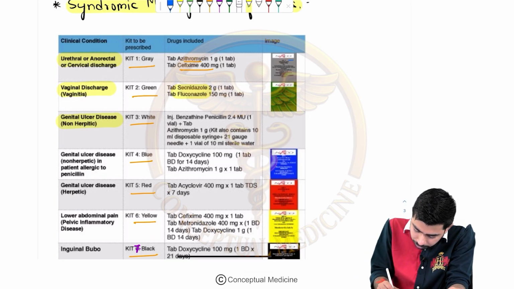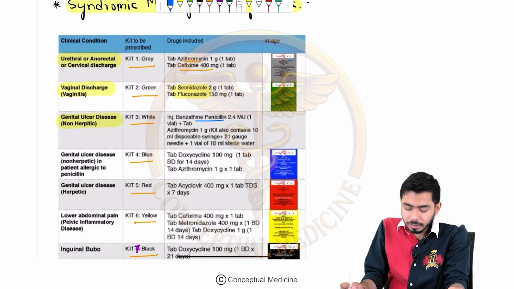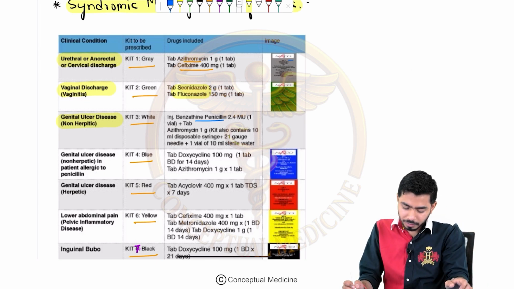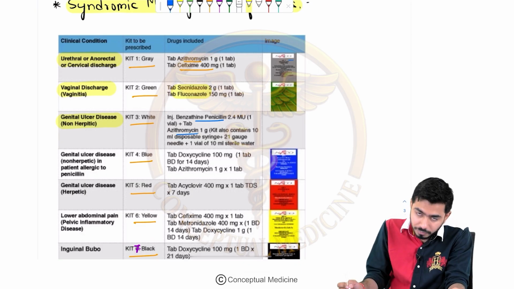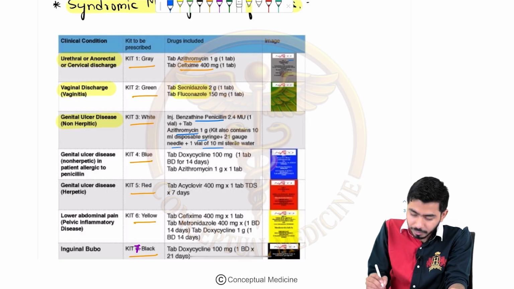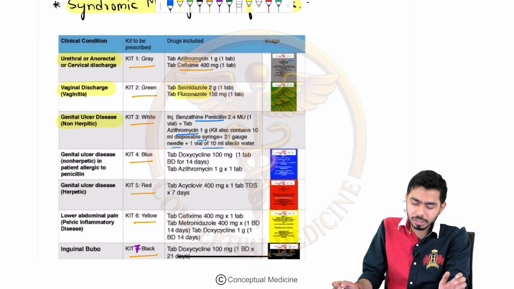So here we are giving the benzathine penicillin 2.4 million units, 1 vial, plus a tablet, 1 vial plus tablet azithromycin 1 gram, right? The kit also contains a 10 ml disposable syringe and a 21 gauge needle. 1 vial of 10 ml sterile water will also be provided in the kit itself, right?